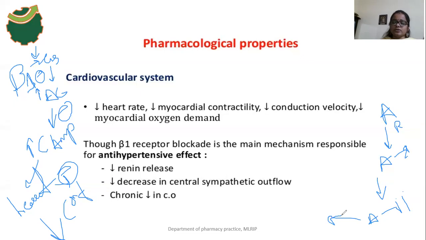It increases the BP, and it stimulates the release of aldosterone hormone.